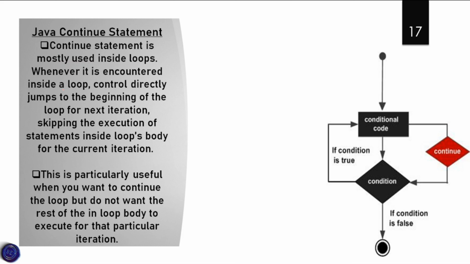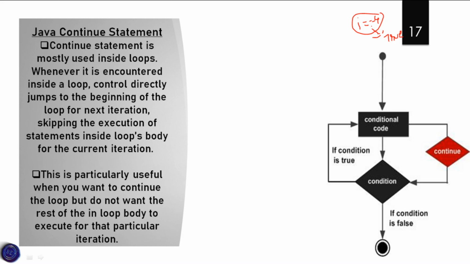Whenever it is encountered inside a loop, control directly jumps to the beginning of the loop for the next iteration, skipping the execution of the statements inside the loop's body for the current iteration. So you have one condition, that means i == 4. At this position the condition becomes true. When this condition becomes true, at that position it skips the execution of the statements.